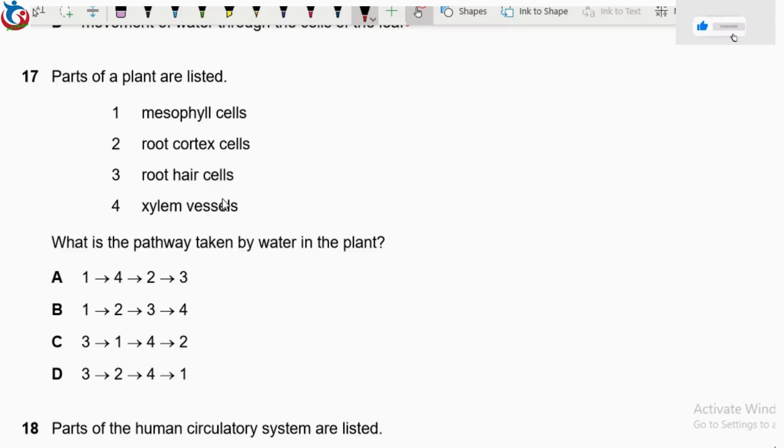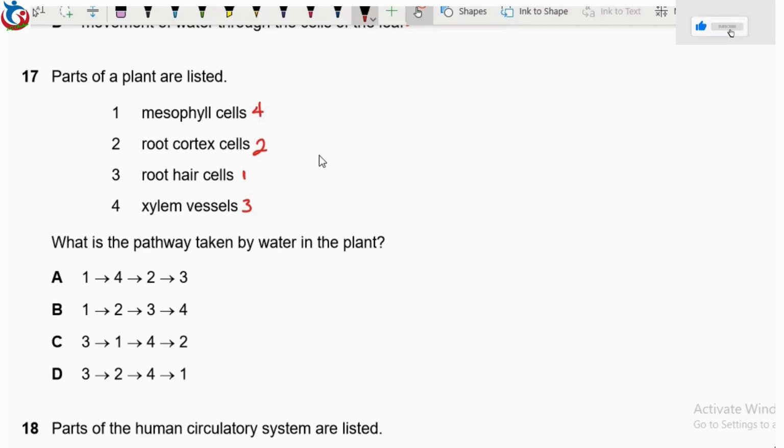First of all, the root hair cells absorb the water. When it absorbs, it moves to the root cortex cells. From the root cortex cells, it now moves to the xylem vessels. Then from the xylem vessels, it moves to the mesophyll cells.